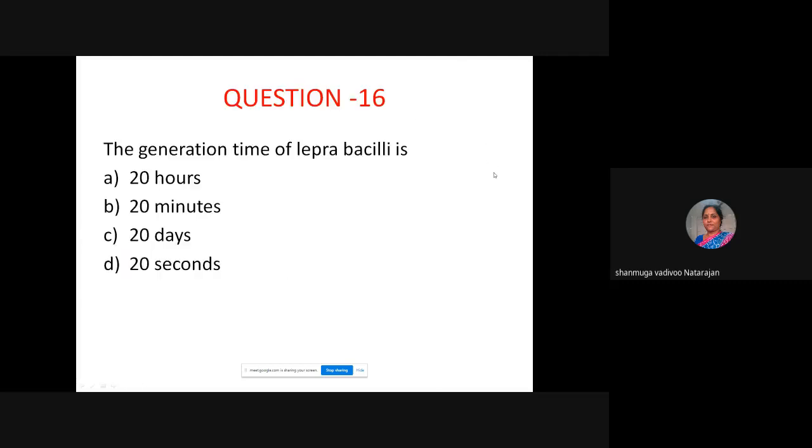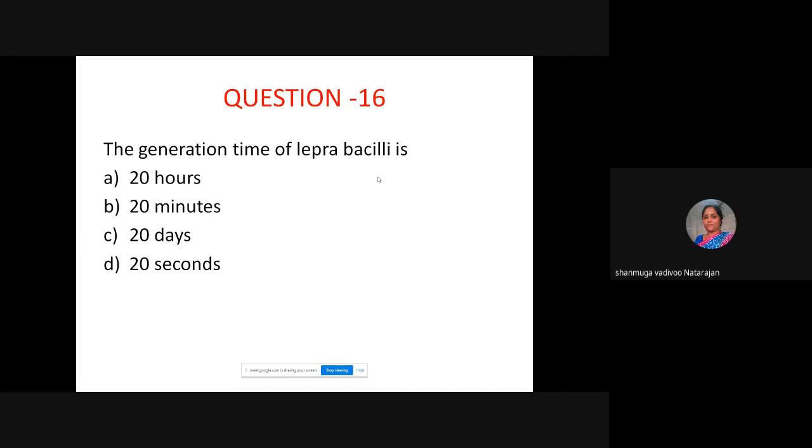Okay. So question 16. Now the question is the generation time of Leprobacilli. What I have told, the generation time definition is how it becomes twice. Logarithmic multiplication. If one bacilli is there, it becomes 2. So that is the generation time. Whether it is 20 hours or 20 minutes or 20 days or 20 seconds, which is the option. When will one leprobacilli become 2? 20 days, ma'am. Excellent.